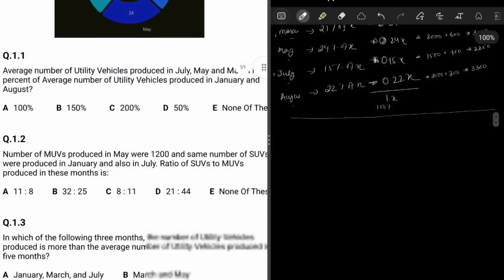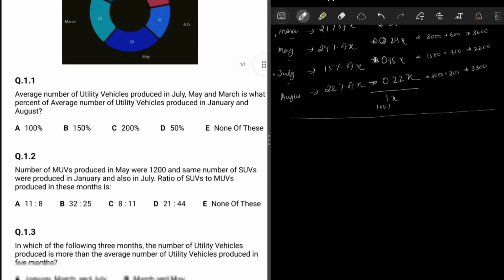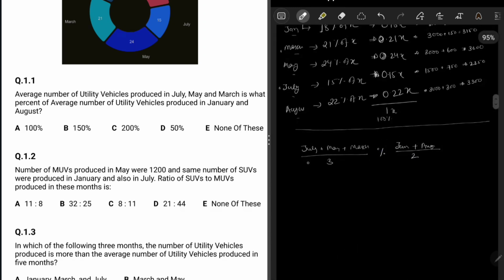Our first question clearly says: what is the average number of utility vehicles produced in July, May and March. It is asking for the average number, so I need to add them and divide by 3, because it is 3 months. This is what percentage of the average number of utility vehicles produced in January plus August. So the average of July, May, March as a percent of the average of January and August will be our answer.